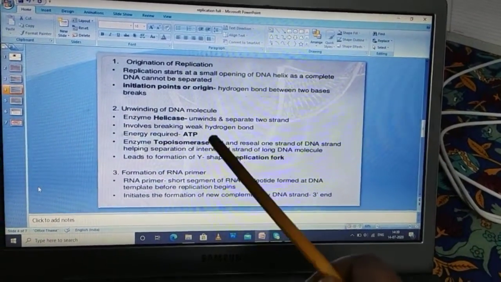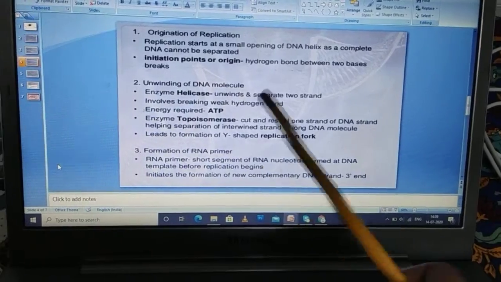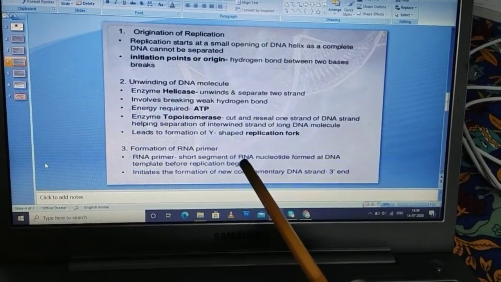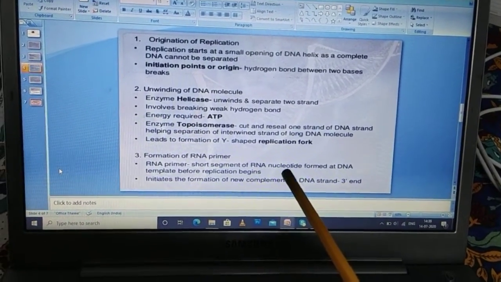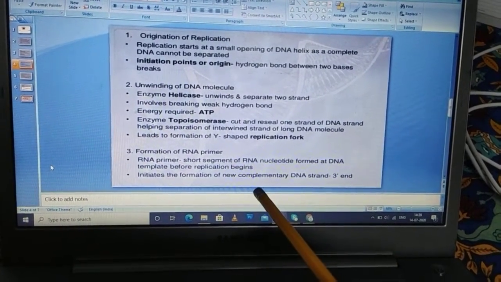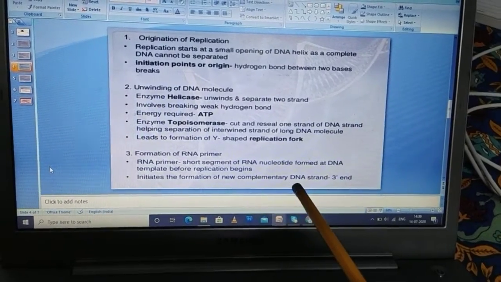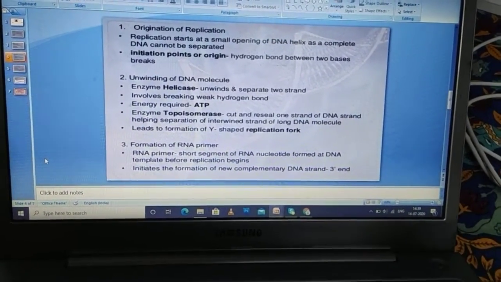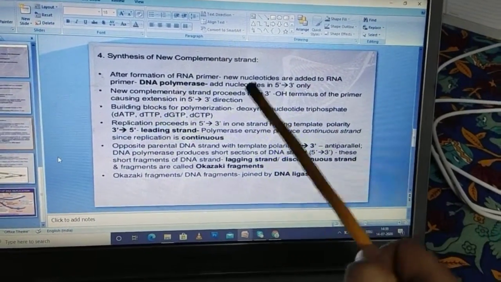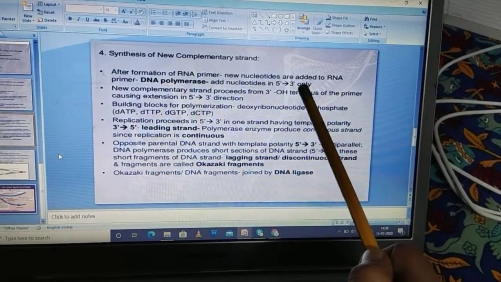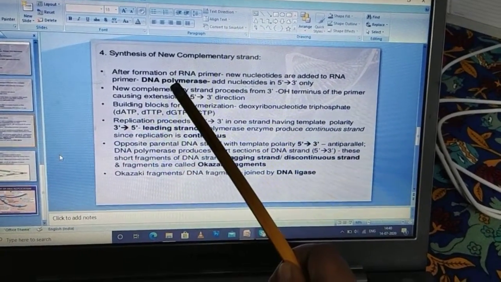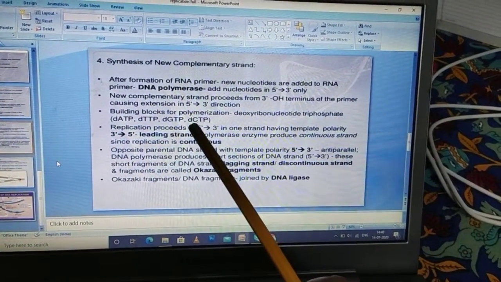After that, the third step comes into picture, and this is the formation of the RNA primer. The primer is a small segment of RNA nucleotides from which the replication begins. It initiates the formation of the new complementary DNA strand from the 3' end. Then the synthesis of the complementary strand. The synthesis always occurs in the 5' to 3' direction with the help of DNA polymerase. First the primer will act, then DNA polymerase comes into picture, and then the polymerization begins.